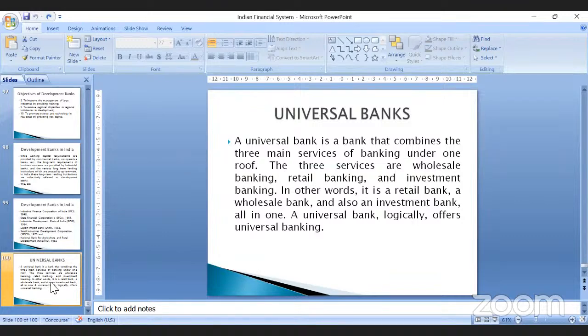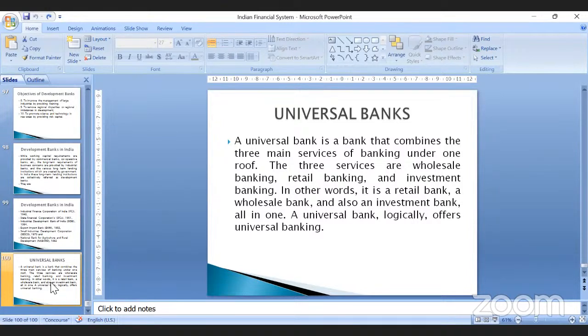If you are going for loans for your industries, you can go for development banks. If you want loans or any kind of banking services for your agriculture, you will go to regional rural banks or agriculture banks. If you want any kind of personal services, any kind of consumer related services, you will go to commercial banks or retail banks. If you want any kind of wholesale services, or any kind of corporate related services, you will go for corporate banking. So depending upon your needs, you segregate the banks.